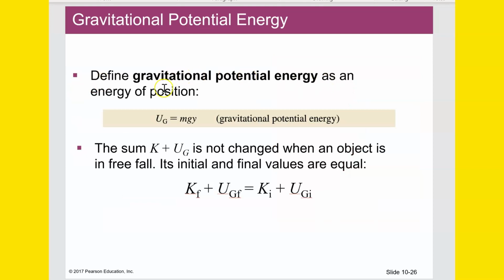Define gravitational potential energy as an energy of position. And here it is, mgy, or mg delta h, sometimes as it's referred to. Delta h being the change in height that the object undergoes. The sum, kinetic plus gravitational potential, is not changed when an object is in free fall. Its initial and final values are equal. The final sum of kinetic and potential is equal to the initial sum of kinetic and potential.